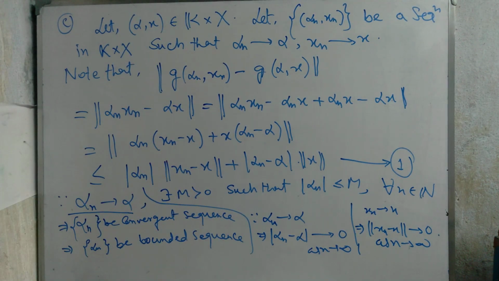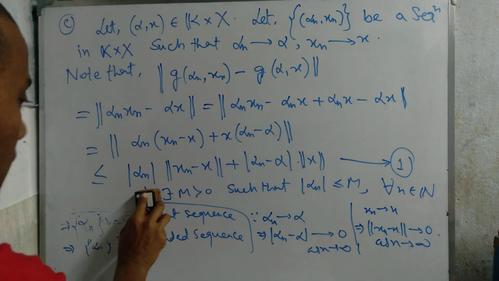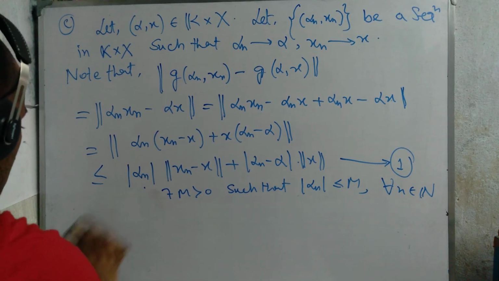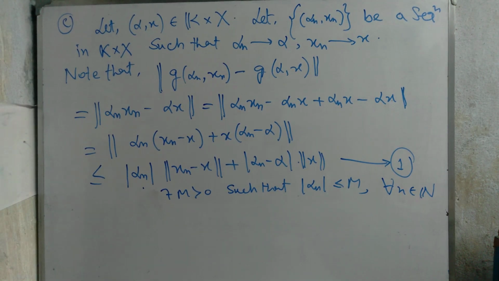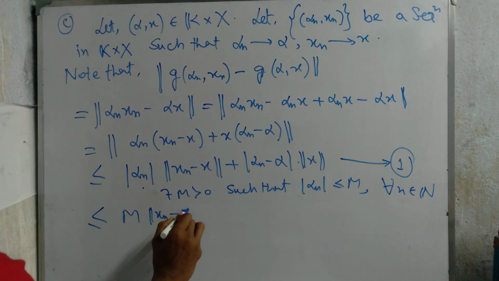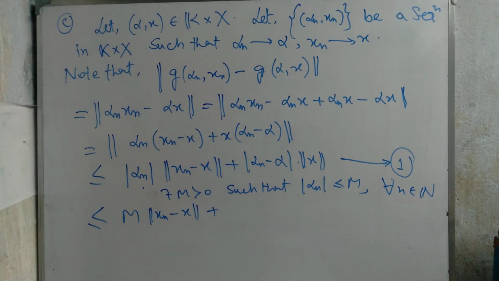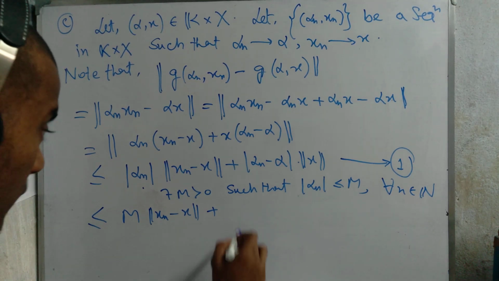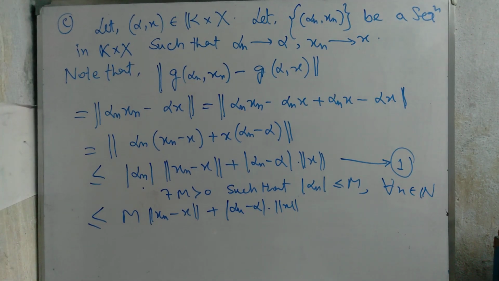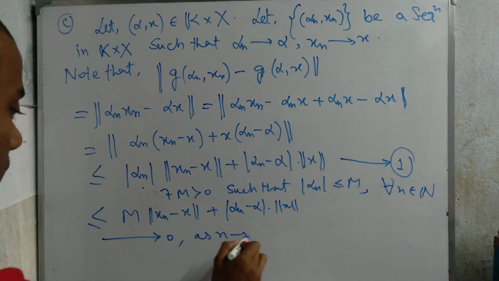So from 1, we erase those portions, and just this one is right here. Then what happens? This is less than or equal to M times norm of x_n difference x plus mod of alpha_n difference alpha times norm of x. So this tends to 0 as n tends to infinity.